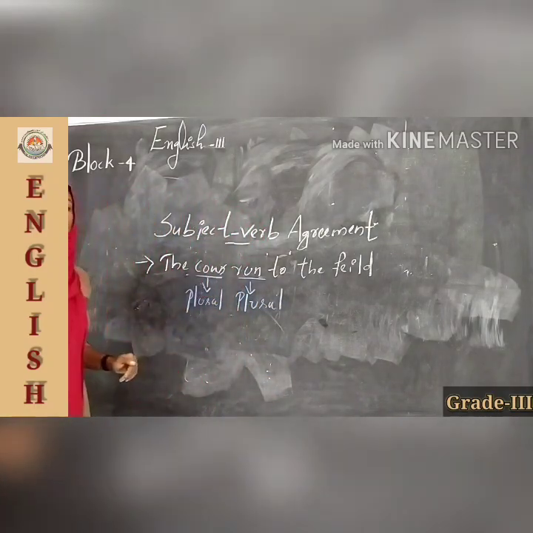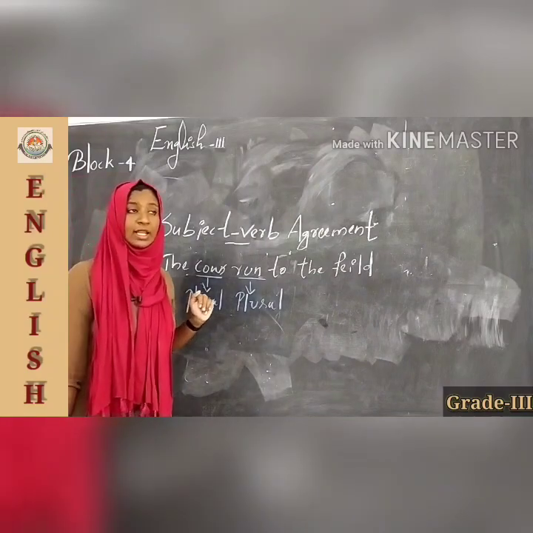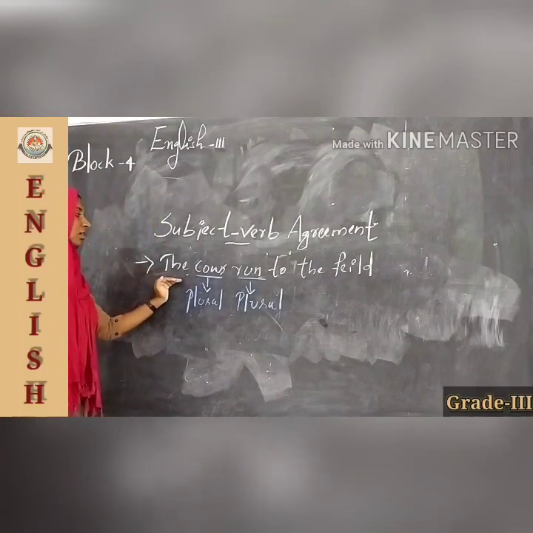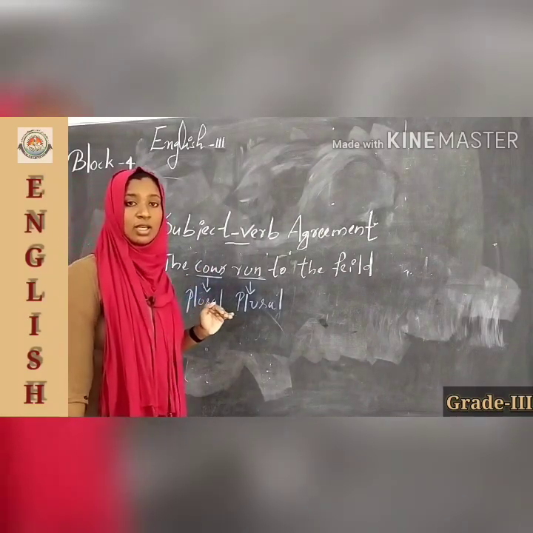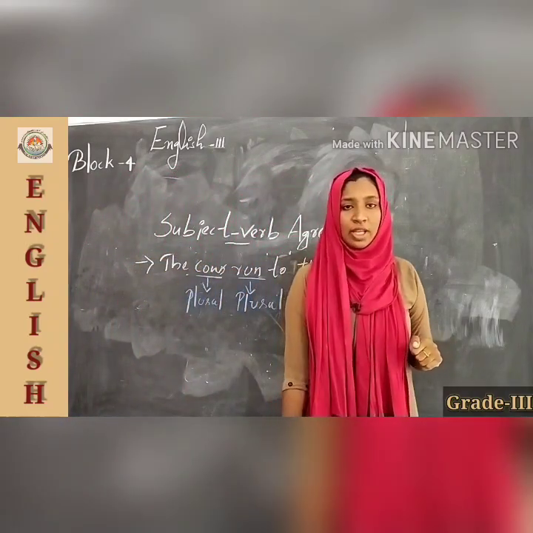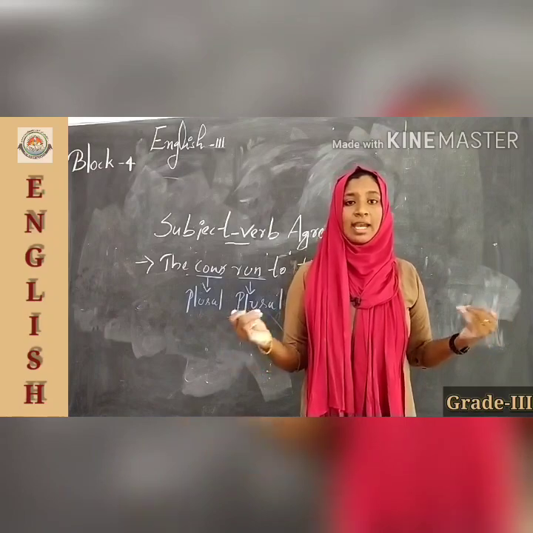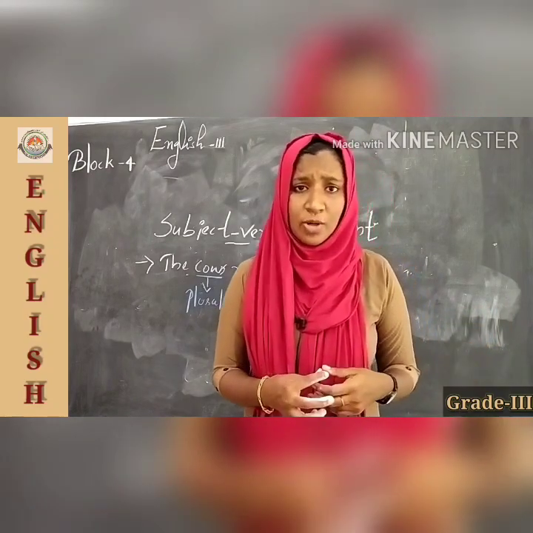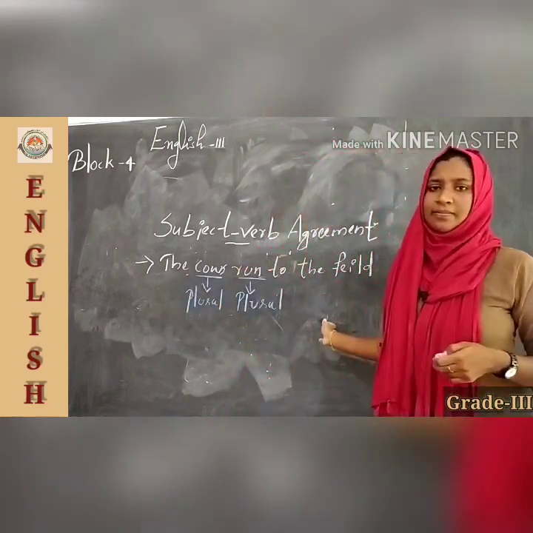Here the verb is the base form of the verb, isn't it? And if the subject is plural, yes, of course, then the verb will also be plural. Okay, that is an agreement between subject and verb. Okay, is it clear? Okay.